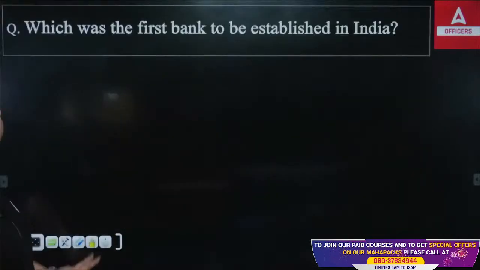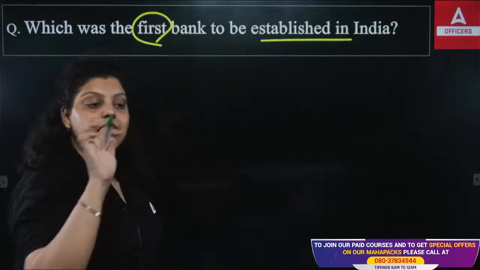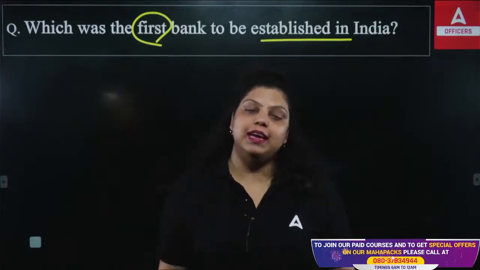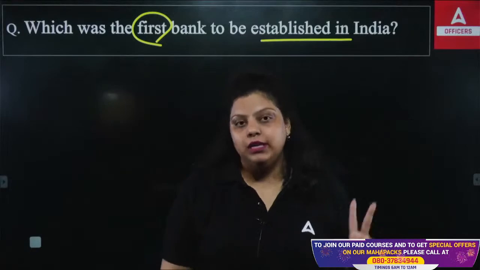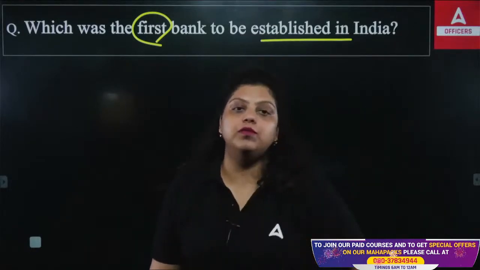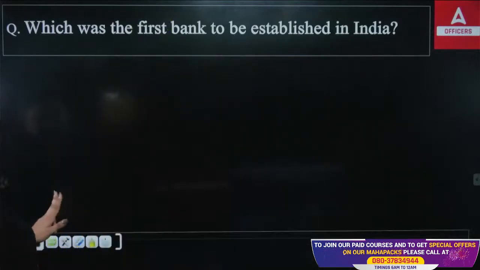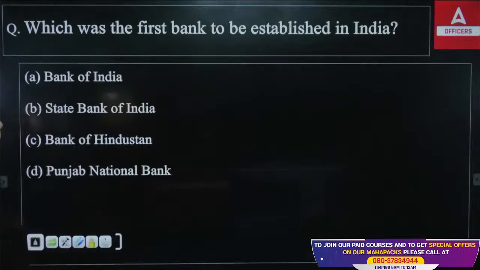Okay, next. Which was the first bank to be established in India? Achha, this question can be asked in three forms. The first form is which of the following is the first bank of India? They can ask a second question: which of the following banks introduced the formal financial system in the country? Third, they can ask in which particular year the formal financial system was launched in India. So these are the three ways to ask this question, and let me know which particular bank it was. It was SBI, Punjab National Bank, Bank of Hindustan or Bank of India.